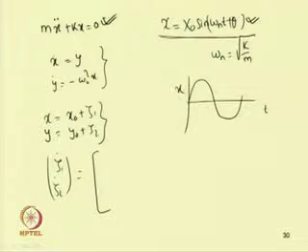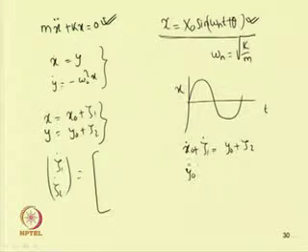So we have x 0 dot plus zeta 1 dot equal to y 0 plus zeta 2, and the second equation becomes y 0 dot plus zeta 2 dot equal to minus omega n square x 0 minus omega n square zeta 1.